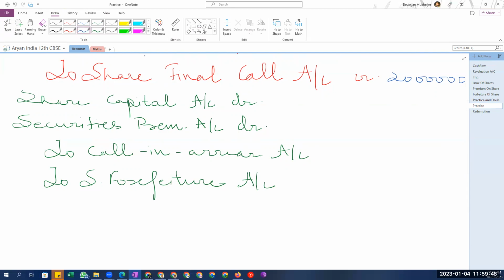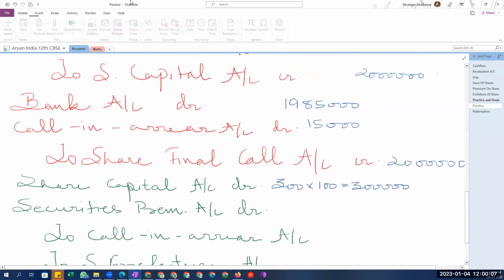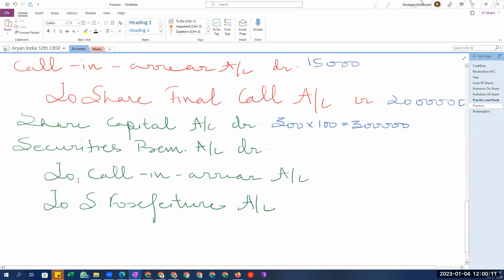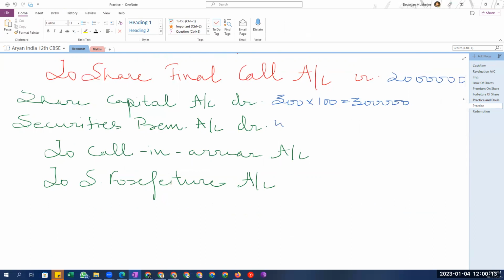Share capital will be 3 lakhs, 300 into 100. Securities premium, 100 into 20, 2,000.